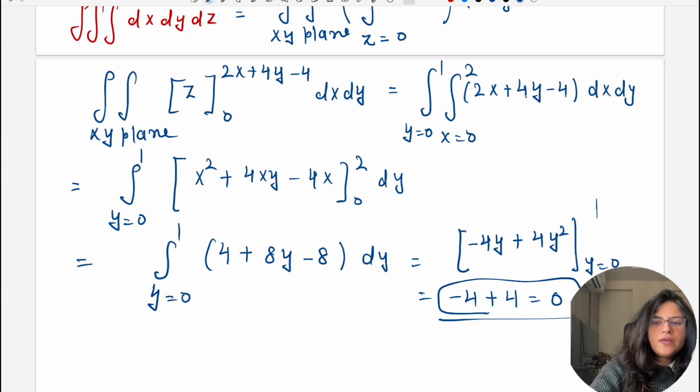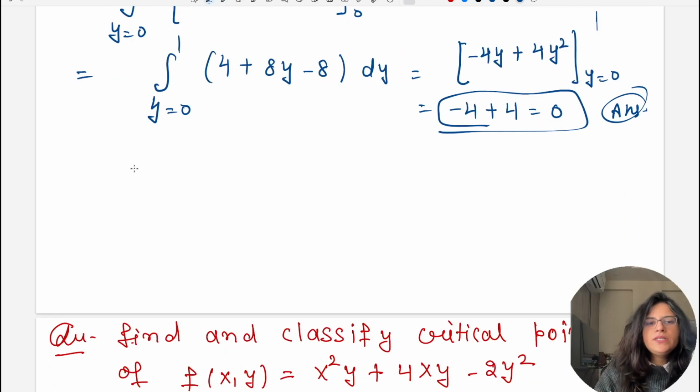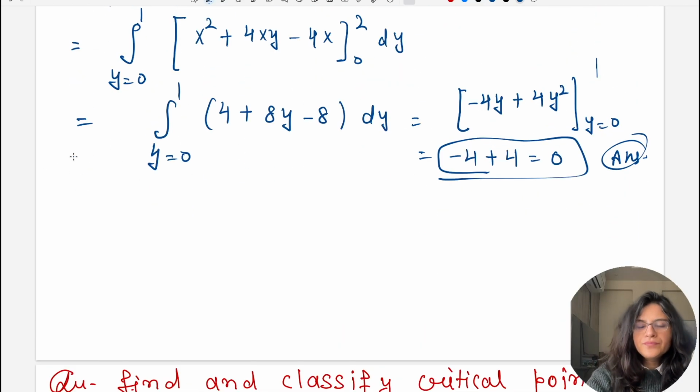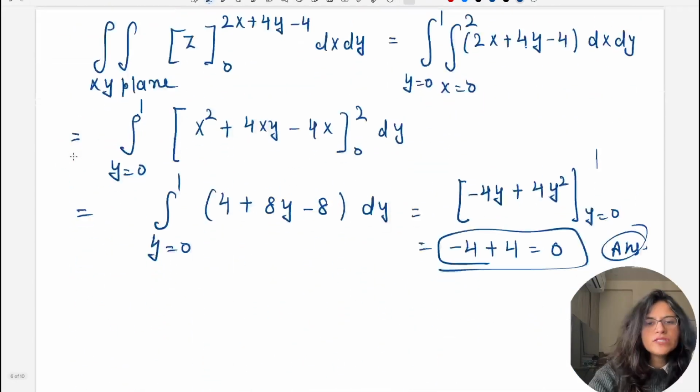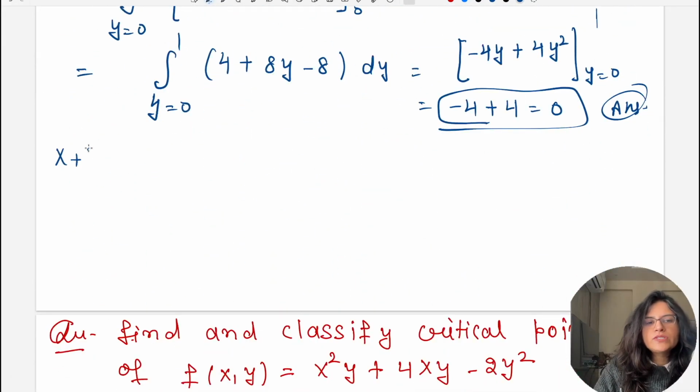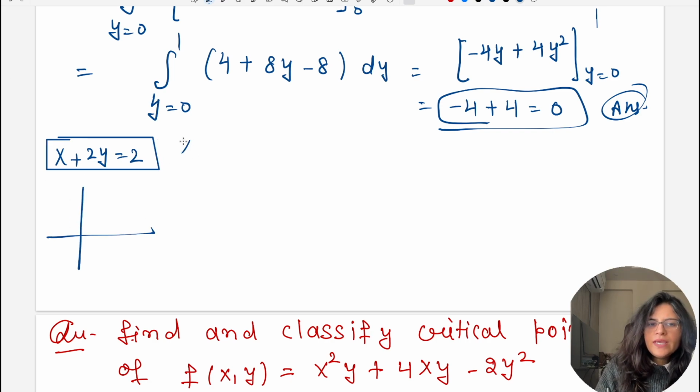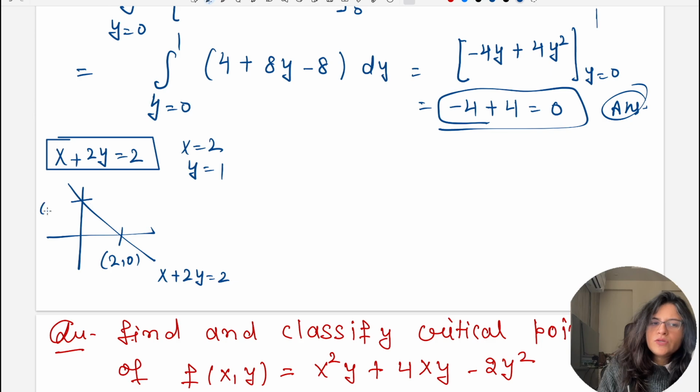आप एक चीज़ इसमें ये भी कर सकते थे, I mean to say since x plus 2y was equal to 2, x plus 2y was equal to 2, right? So अगर हम इसको भी include करें, if I include this straight line as well and x is equal to 2, y is equal to 1, so our region in xy plane will be: this is the x plus 2y is equal to 2 line, this point is 2 comma 0 and this point is 0 comma 1. Now this line is x is equal to 2 and this line is y is equal to 1.